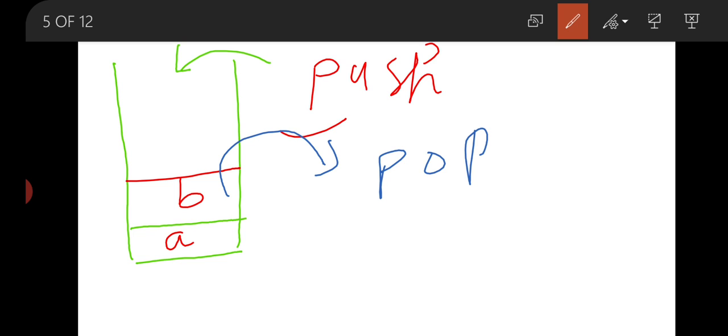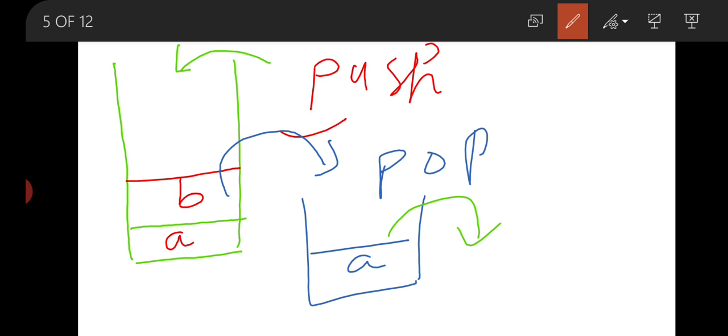When we have popped B, then B is removed from the stack. Now A will be present in the stack. Again if we want to remove A from the stack, then A will be popped and the stack is now empty. So this is the push and pop operation in the stack.